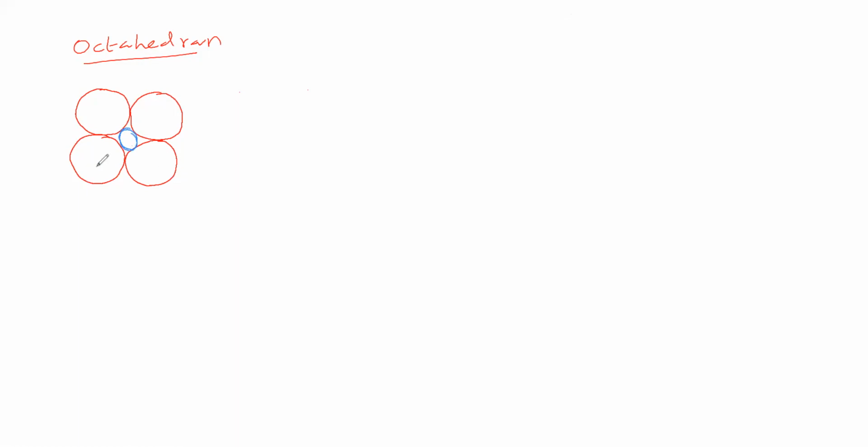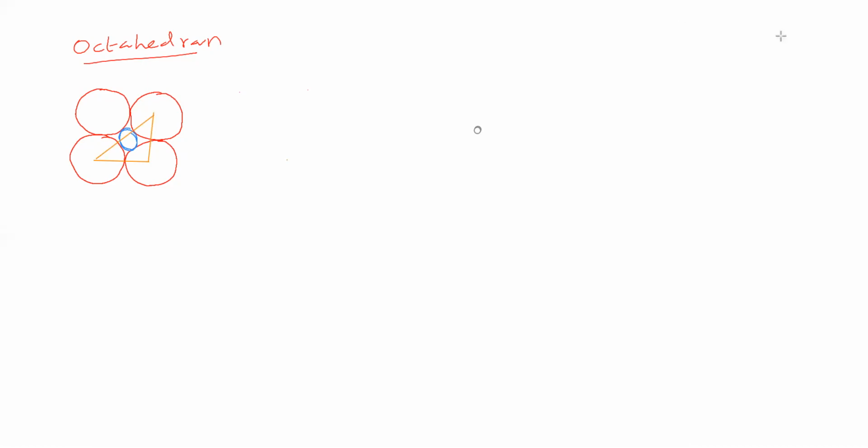Okay. So the cation is placed, the anion is placed, it is octahedral. Now we will draw a line from this center point to this center point. Then from this center point to this center point we will draw a line. Then we will draw a line from this center point to this center point. So we drew like this.